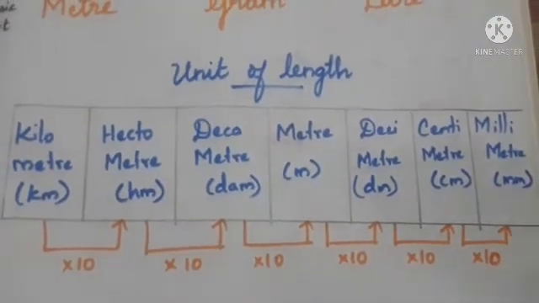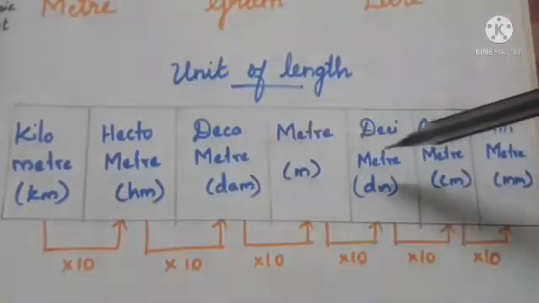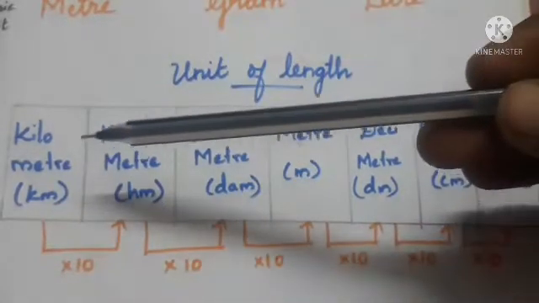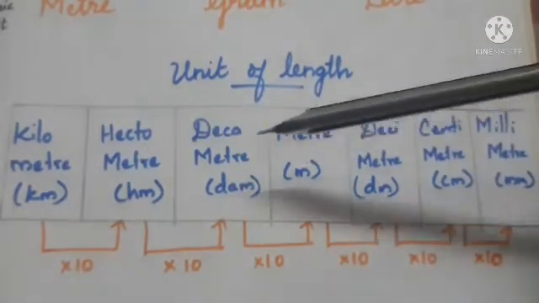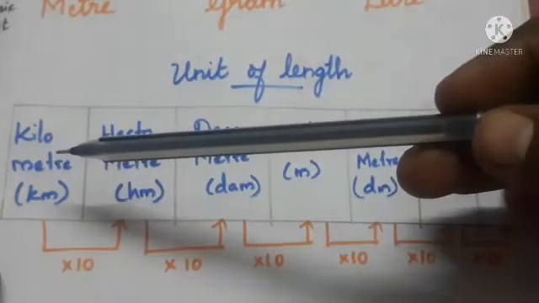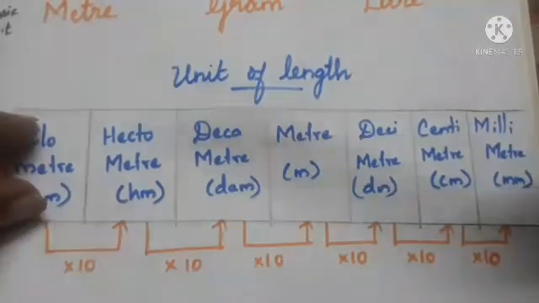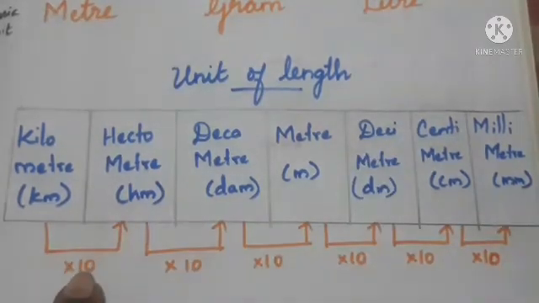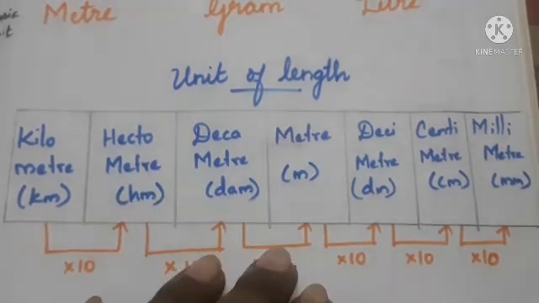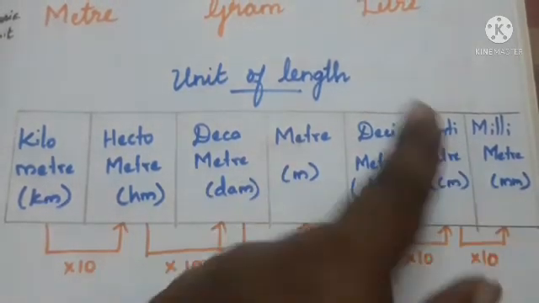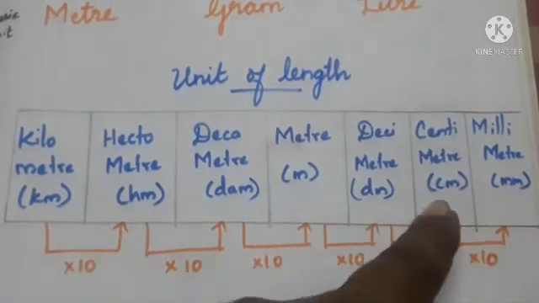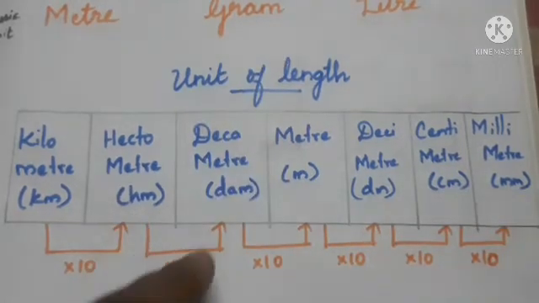So this is the first important thing. This is a table of the unit length. It's very important. If you want to convert one unit to another unit, we need this table. When you convert from the higher unit to the lowest unit, we have to multiply with 10. Likewise, if you want to convert the lowest to highest, that means millimeter to meter or millimeter to centimeter or centimeter to hectometer, we have to divide by 10.